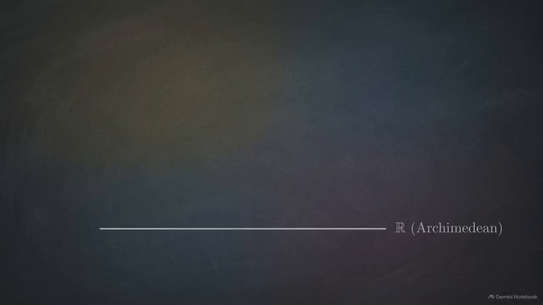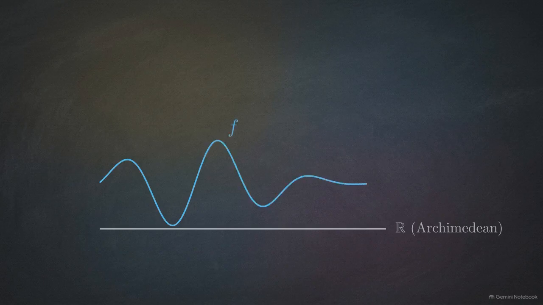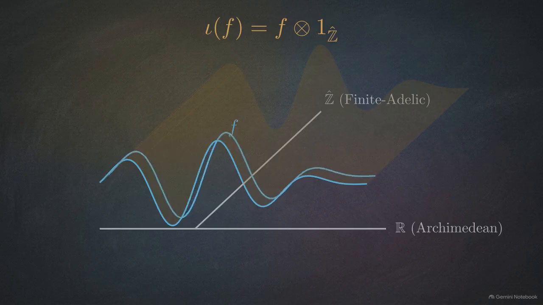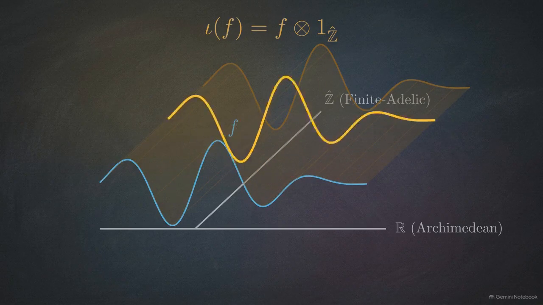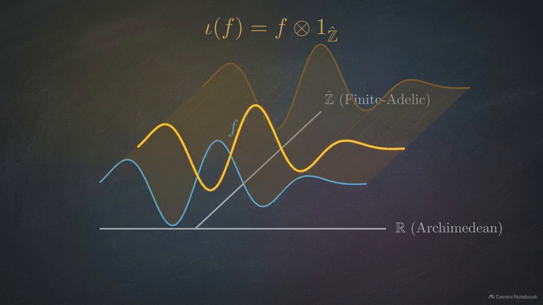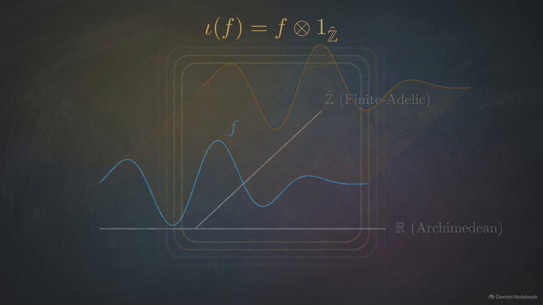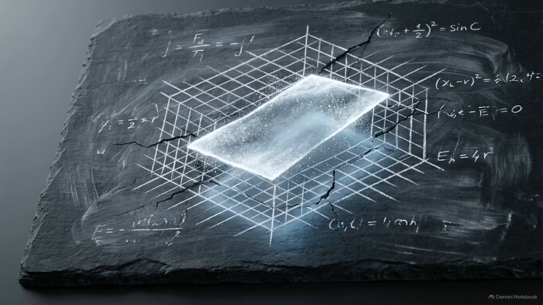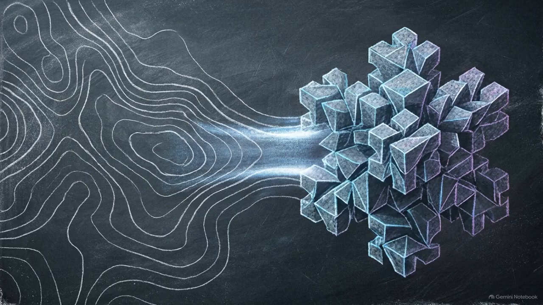The tensor product translates the state space, extruding that one-dimensional curve along a new perpendicular axis. This injection moves the real state into the mixed space. Because we are tensoring with a uniform vacuum, the real variable properties of f are preserved without distortion. We now have an embedded two-dimensional state primed for the mixed transfer operator. This tensor product provides the mechanism to initialize a dynamical state that simultaneously spans both Archimedean and non-Archimedean places.